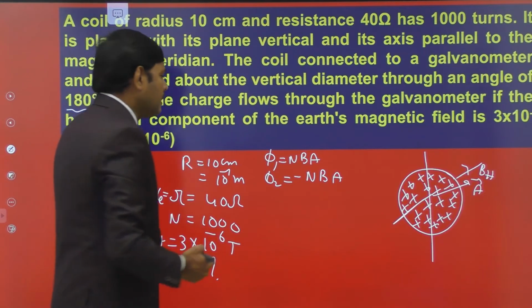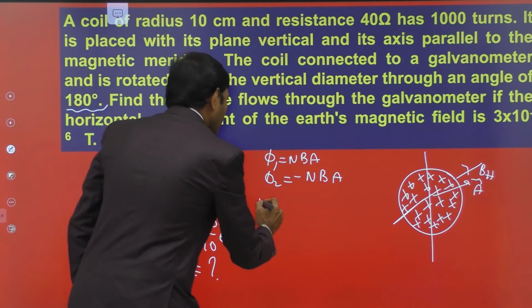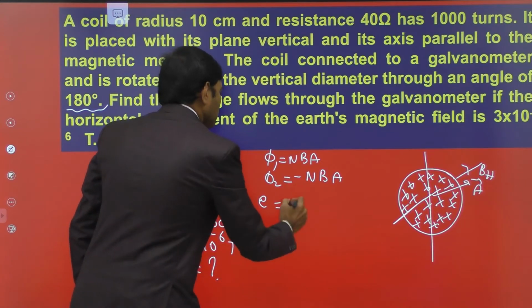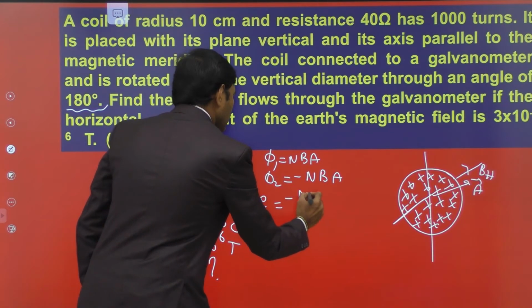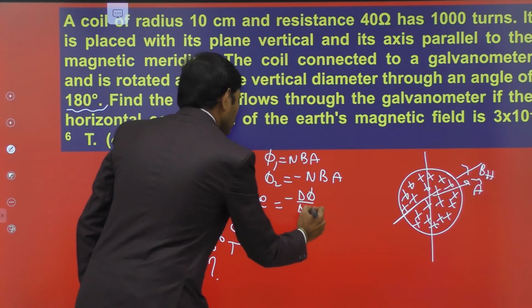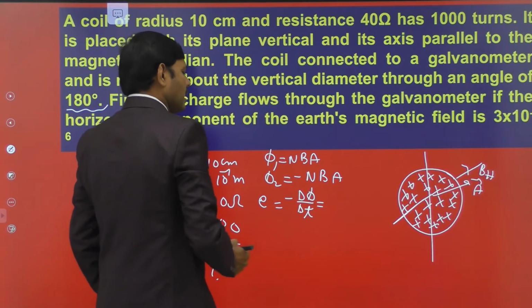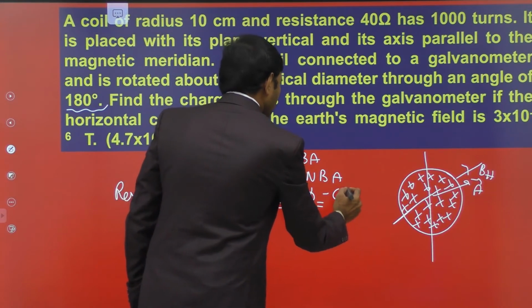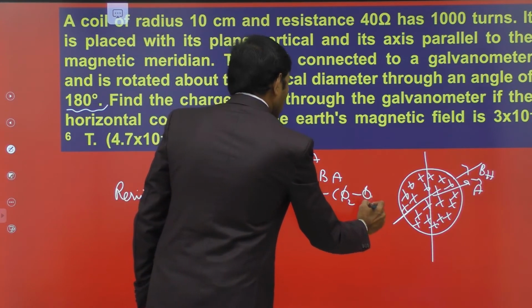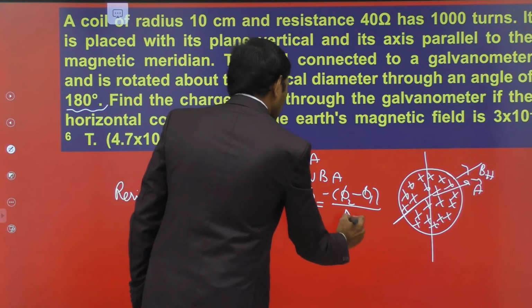Then the EMF induced is given by the formula minus delta phi by delta t, that is minus of phi 2 minus phi 1 whole divided by delta t.